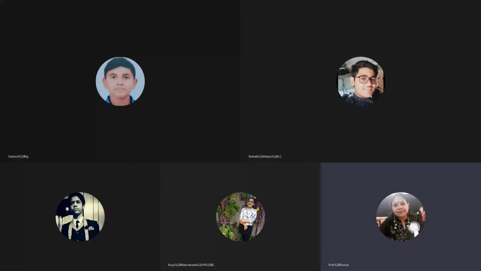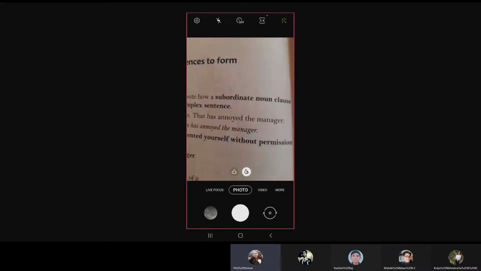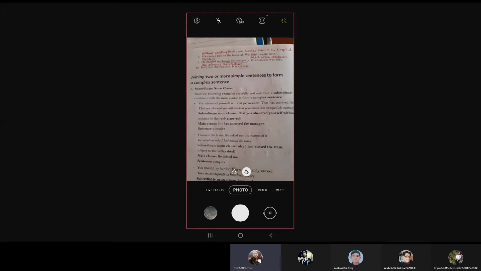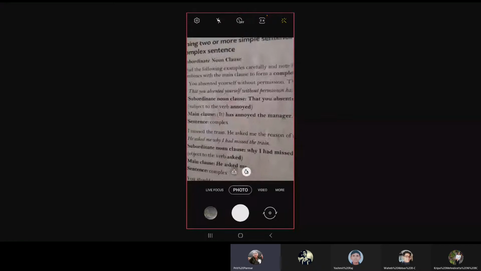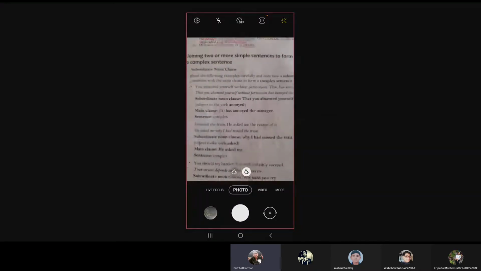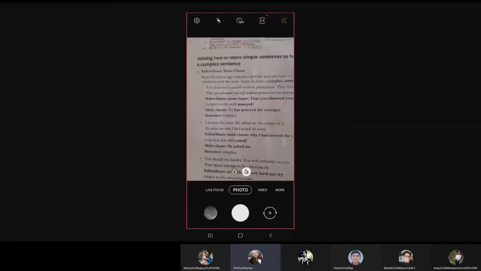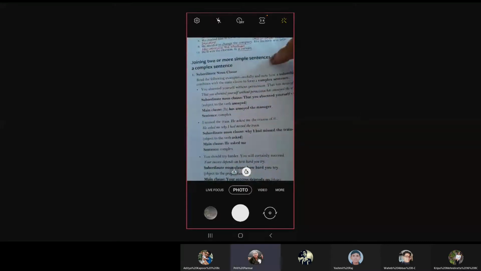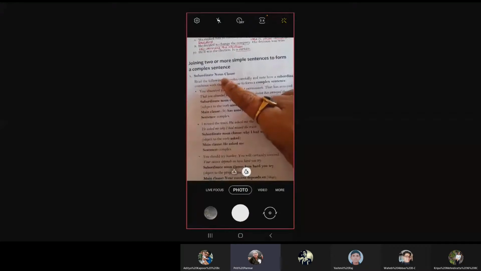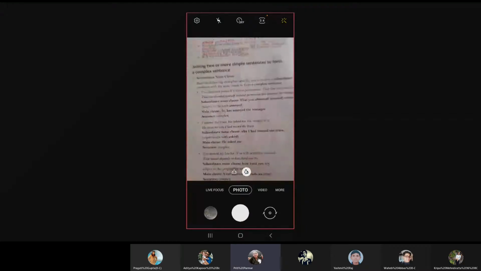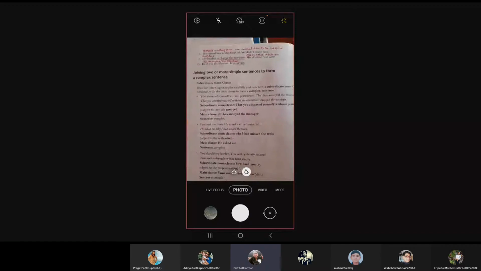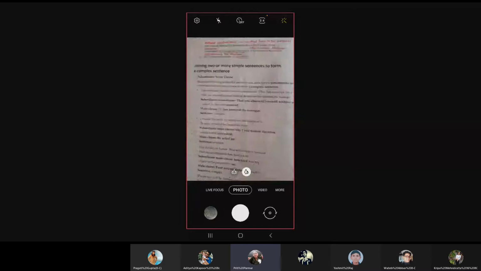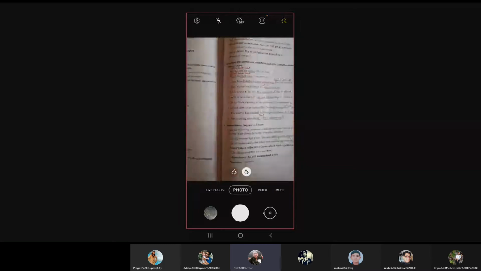Good morning, class, and we begin with the heading where we had left off. We are going to join two or more simple sentences to form one single complex sentence. Last time we did joining two simple sentences by using a subordinate noun clause, that means the main clause joined with a subordinate noun clause to make a complex sentence. We finished exercise E.